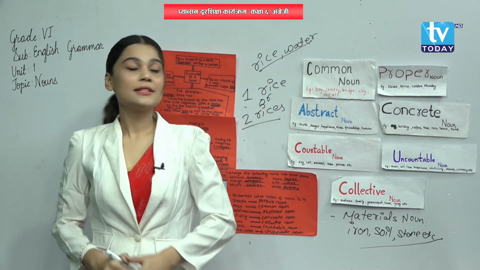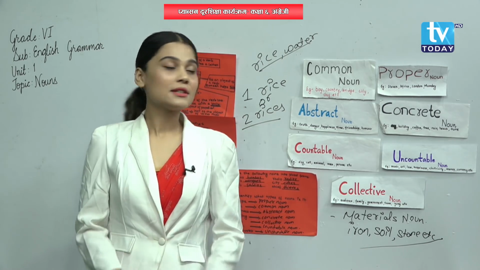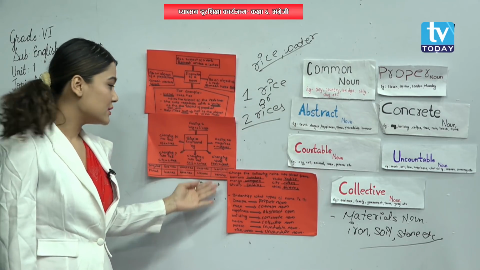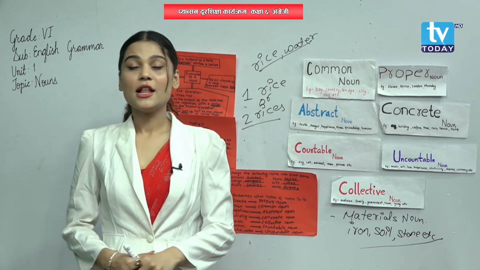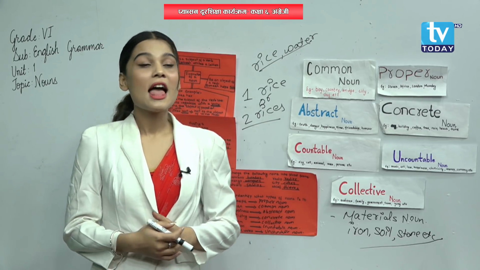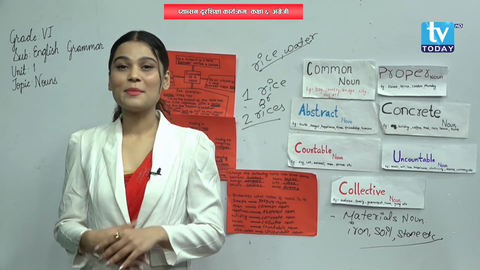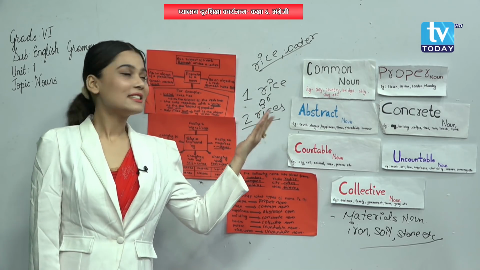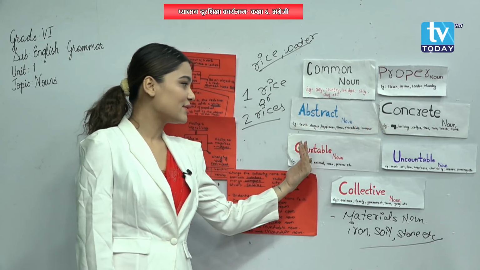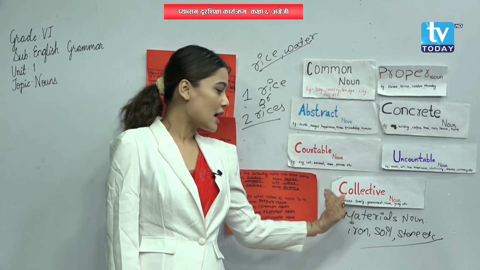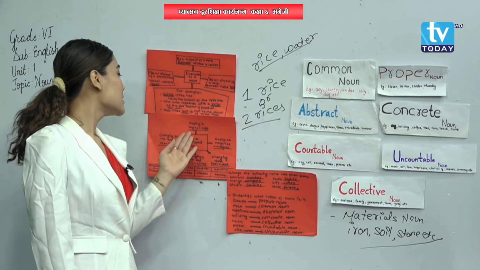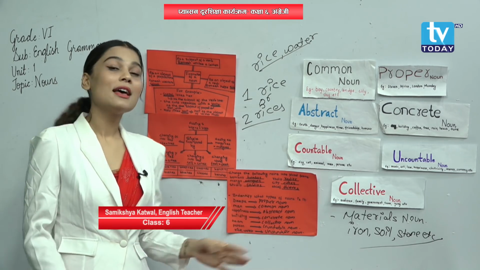So, my dear students, here we learned about nouns, varieties of nouns, formation of a noun, singular and plural nouns, and did some exercises as well. So, my dear students, if you have any kind of confusion, you can do revision also. Okay, my dear students, so today we studied nouns, types of nouns like common noun, proper noun, abstract noun, concrete noun, countable noun, uncountable noun, collective noun, and lastly, material nouns, right? And formation of a noun, singular and plural nouns, and did exercises as well.